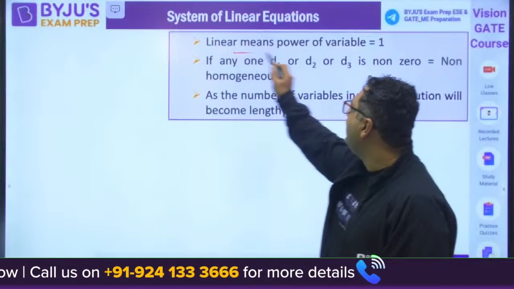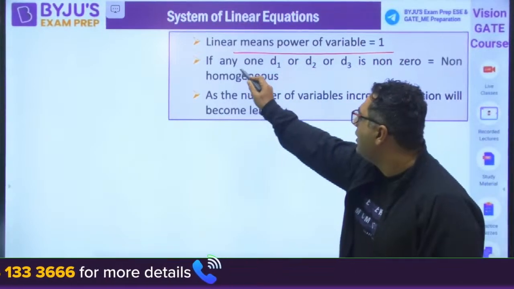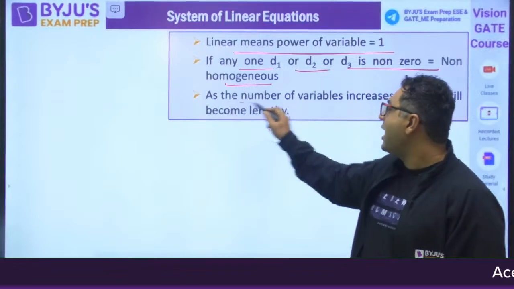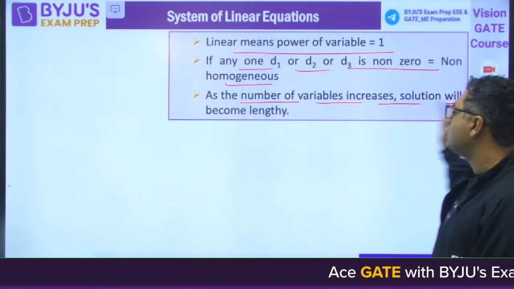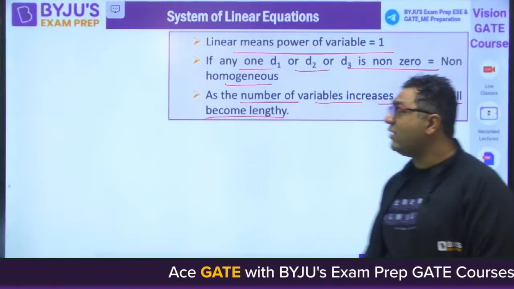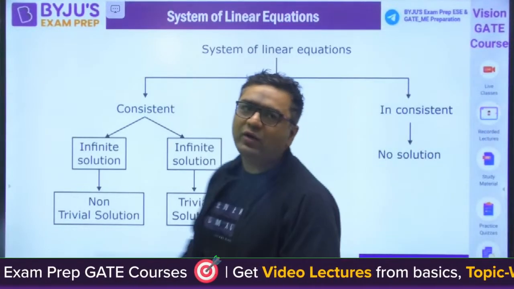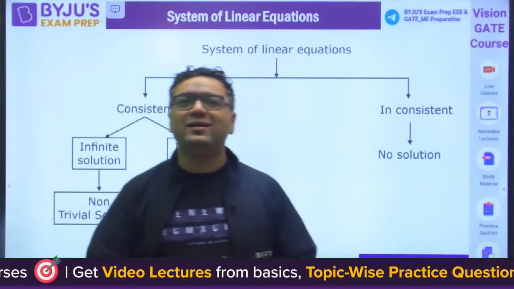I already told you, linear means power of variables is 1. If any one of D1, D2, D3 is non-zero, we call it non-homogeneous. As the number of variables increases, the solution will become lengthy. So that is why we want some solution for that. So now my dear, how are we going to solve it? That is the detail of that.